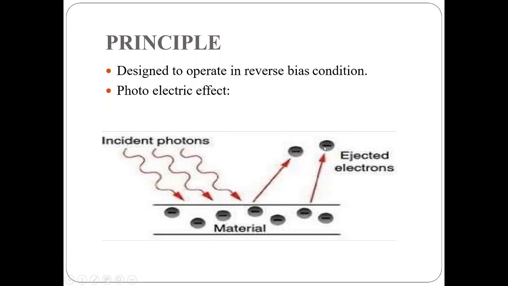Once impact ionization occurs, these electrons collide with other electrons and the bonds are broken. Then free electrons become available, and even though it is in reverse bias condition, they can move from one side to the other, so that current is generated.